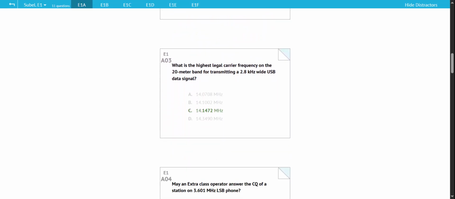Question E1A03. What is the highest legal carrier frequency on the 20 meter band for transmitting a 2.8 kilohertz wide upper sideband data signal? And the answer is 14.1472 megahertz.